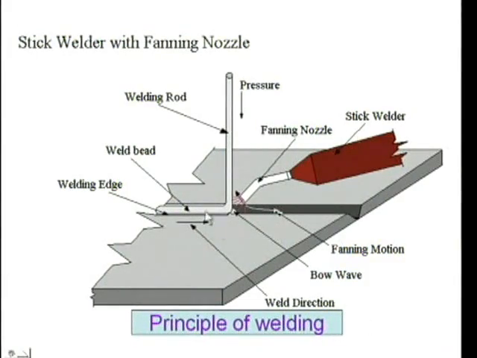Now, let us see the principle of welding, how the plastic welding works. Again it is the same as in the case of metal welding. Here you can see the two parts to be joined, and this is the bead. Again here we have to make V grooves like in the metal welding, the same process. See here, the V groove is there. Like that we have done here, and it is a welding rod, that is a filler we are going to use, and this is a stick welder, and it has a fanning nozzle,